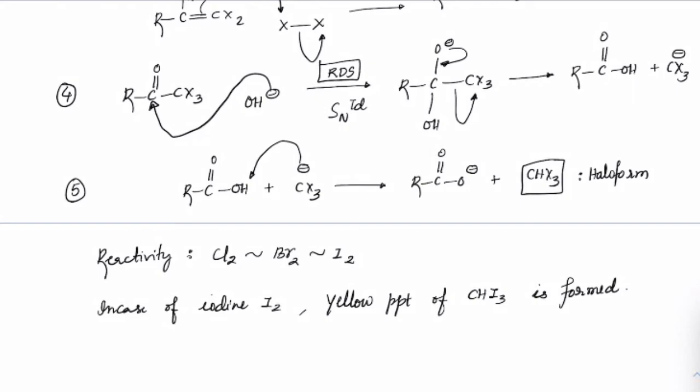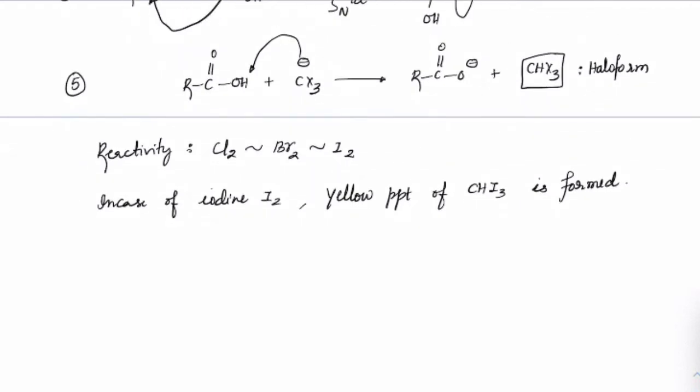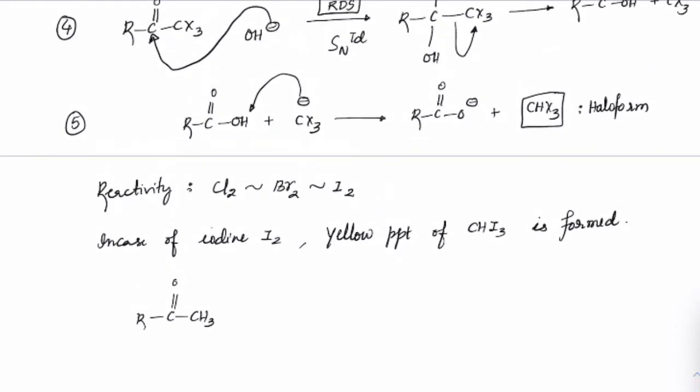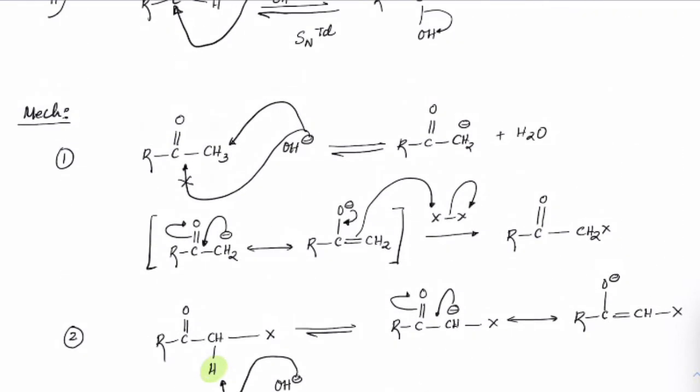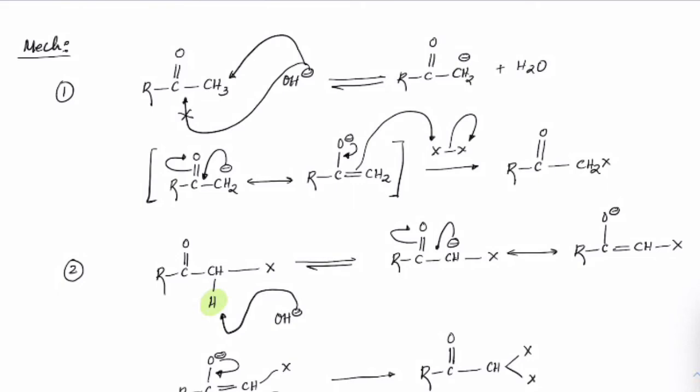Now let us see how many moles of different reactants have been involved so far. If you see it from the start, if you take R, C double bond O, CH3, and keep counting from here, how many halogens have been involved?